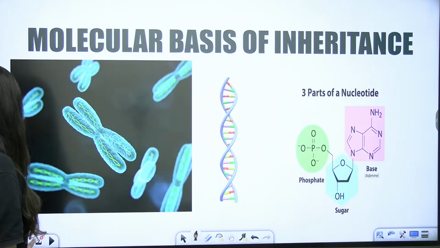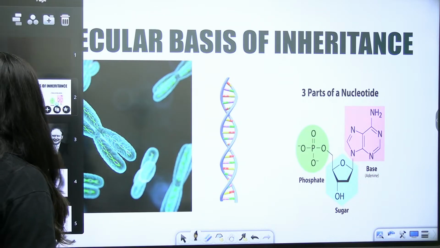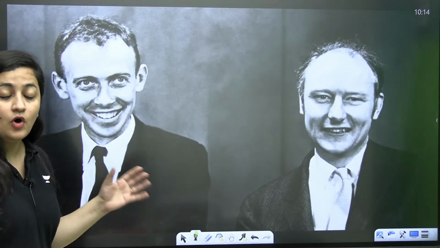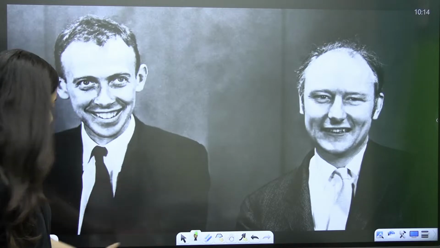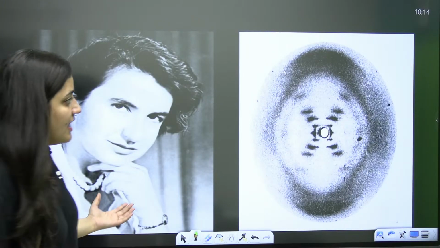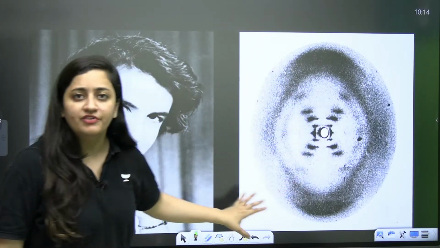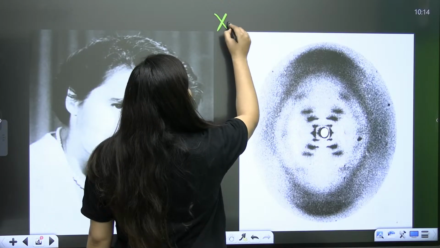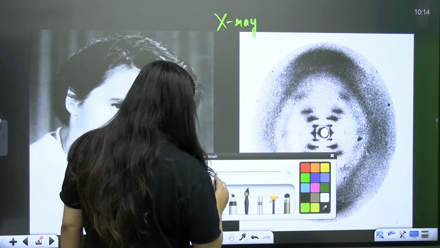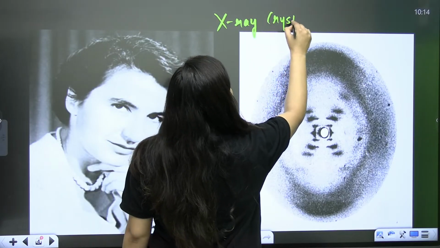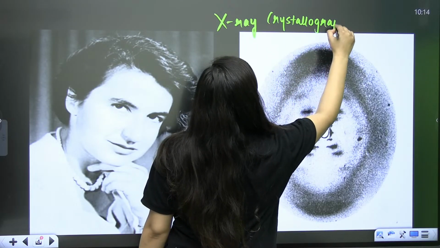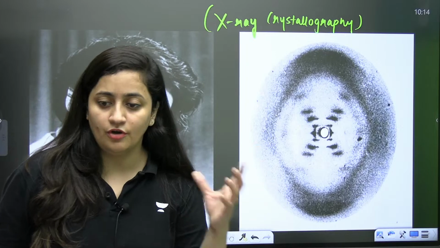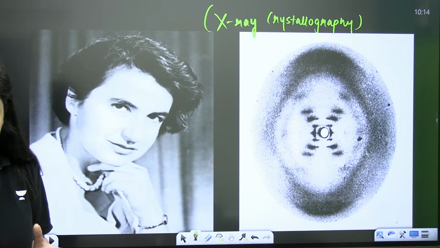Okay, so now let's continue. It's molecular basis of inheritance, and you know that they are James Watson and Francis Crick, and here we have Rosalind Franklin, and this is that image of DNA that she obtained after X-ray crystallography. This can be asked as a question in your final NEET examination. X-ray crystallography, also known as X-ray diffraction, is the technique which is used to study the structure of the DNA. Is that clear?